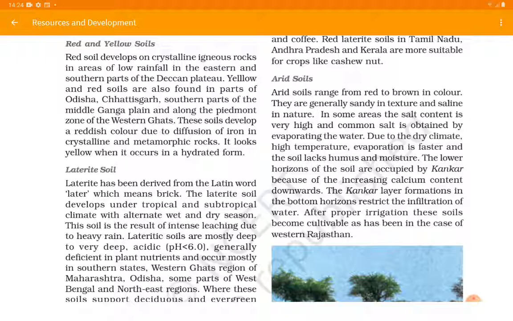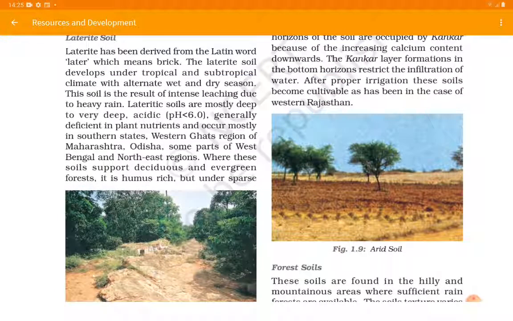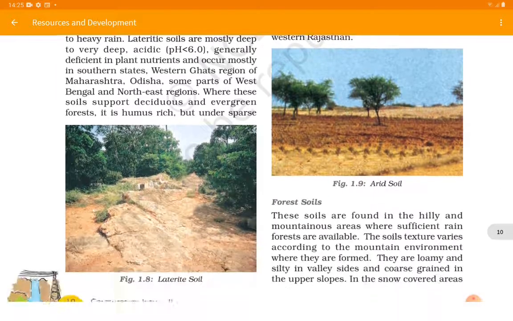Due to the dry climate and high temperature, evaporation is faster and soil lacks humus and moisture. The lower horizons of soil are occupied by kankar because of the increasing calcium content downwards. As we dig down into the arid soil, we see more and more kankar because the calcium content is rich over there. Kankar layer formation in the bottom horizon restricts the infiltration of water, and after proper irrigation these soils become cultivable, as has been the case in Western Rajasthan. So when proper irrigation is done, arid soils can also become cultivable.